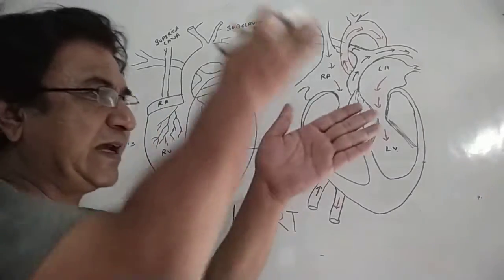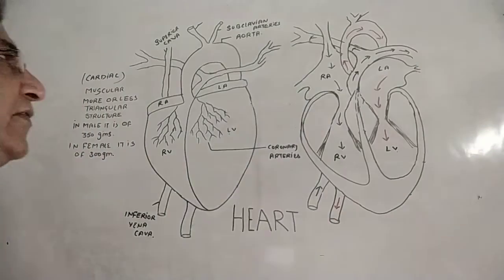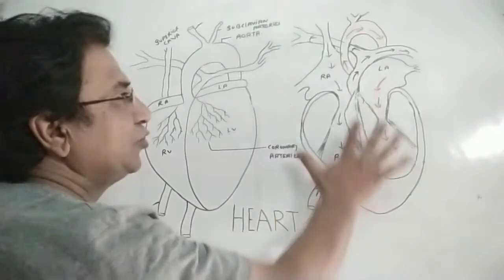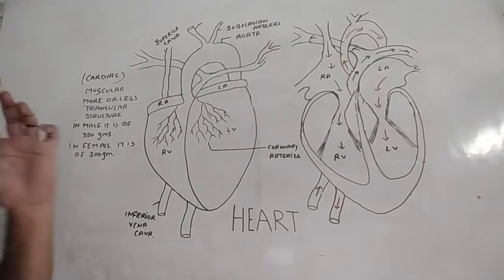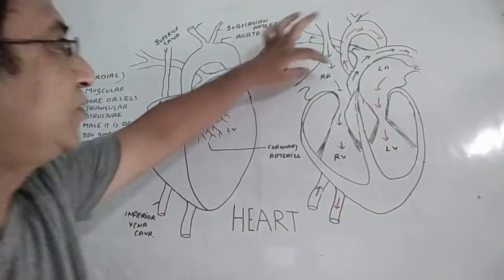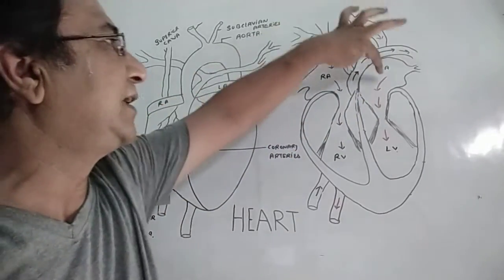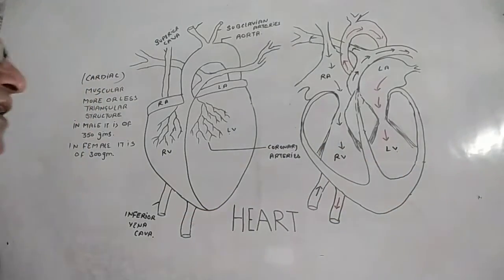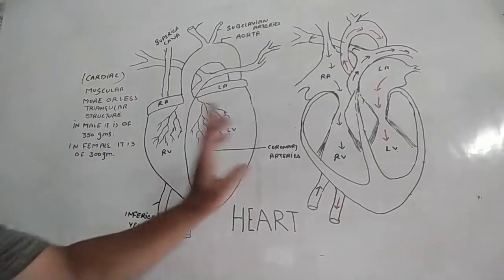Come to this, if we make a section cutting of the heart, we can see different parts of the heart. Let us discuss different parts of the heart. First, we can clearly see the four chambers. So human heart is a four-chambered heart. There are two auricles in the upper region, right auricle and left auricle, and they are opening into right ventricle and left ventricle respectively. That should be very much clear.